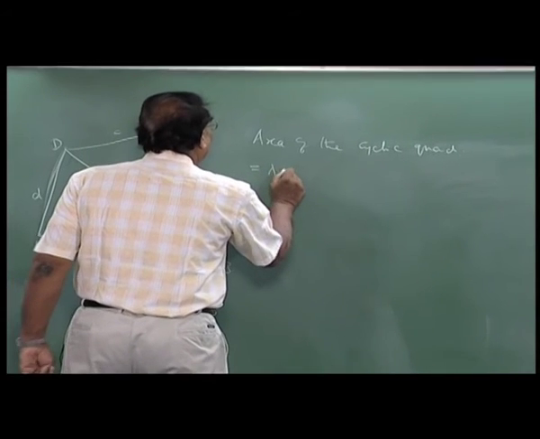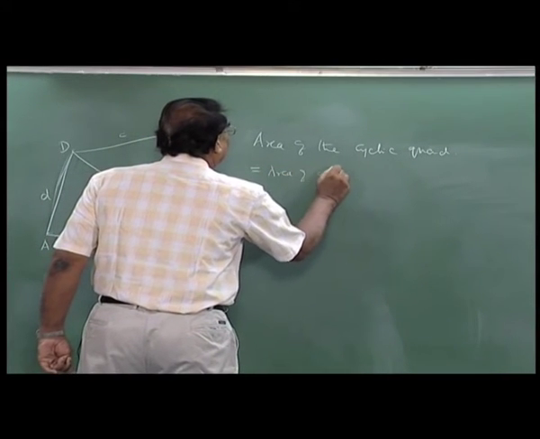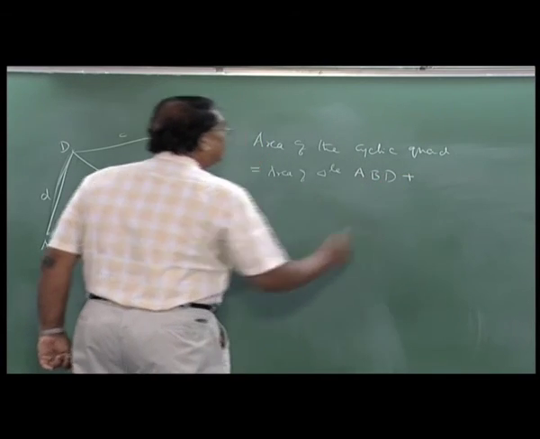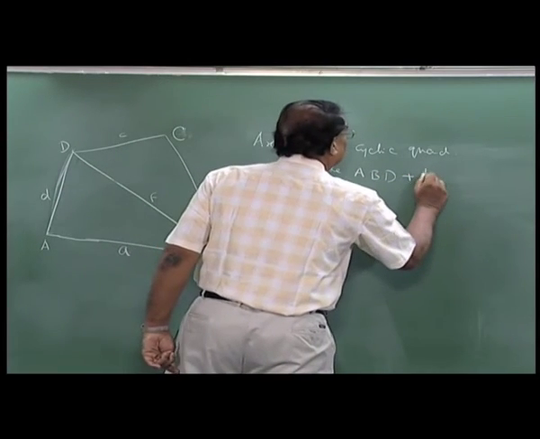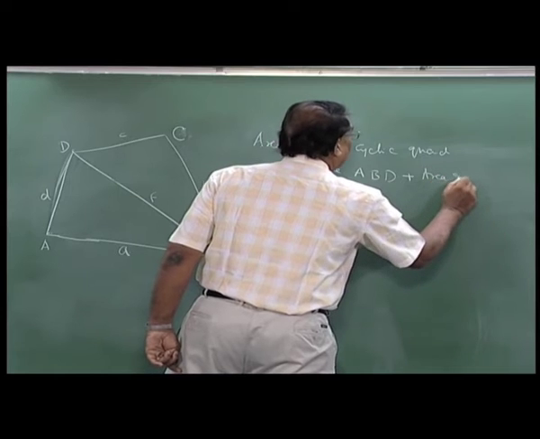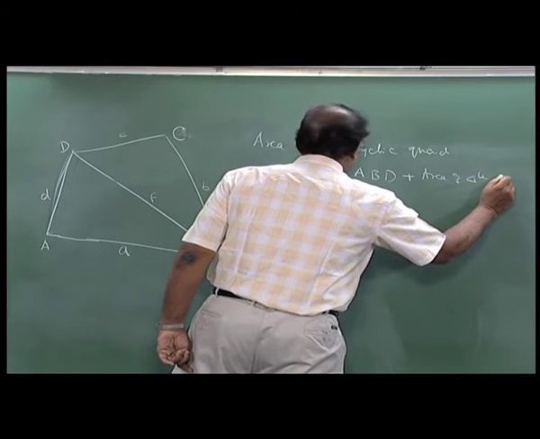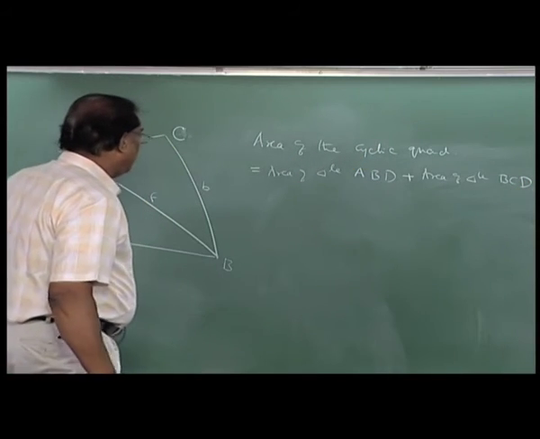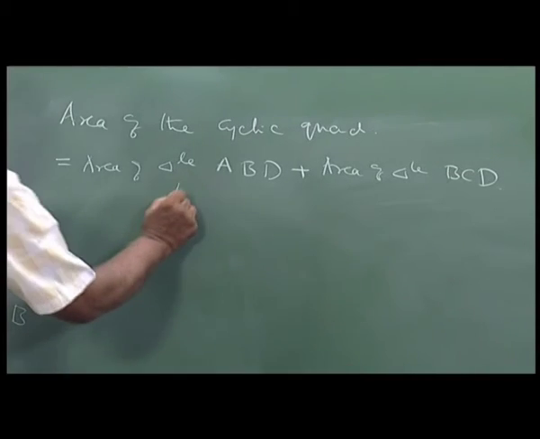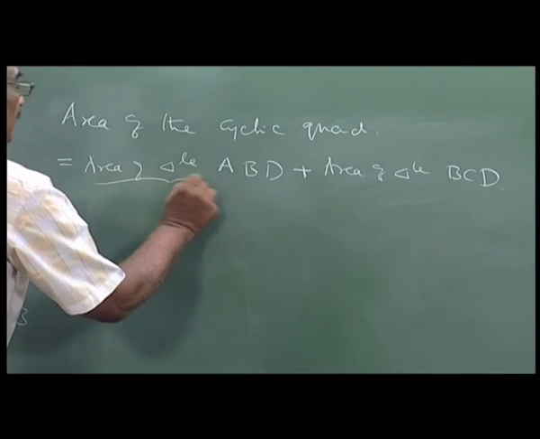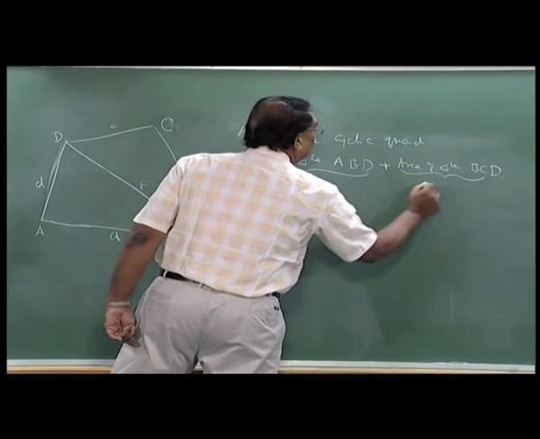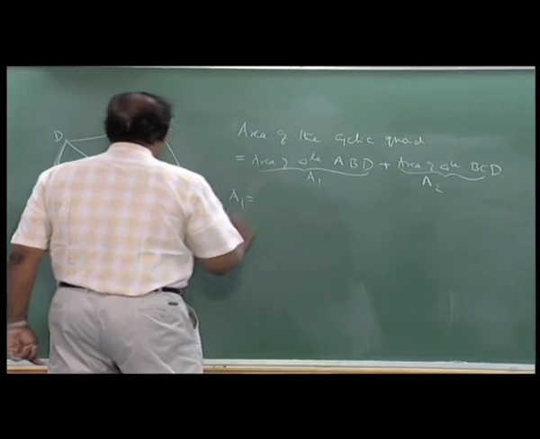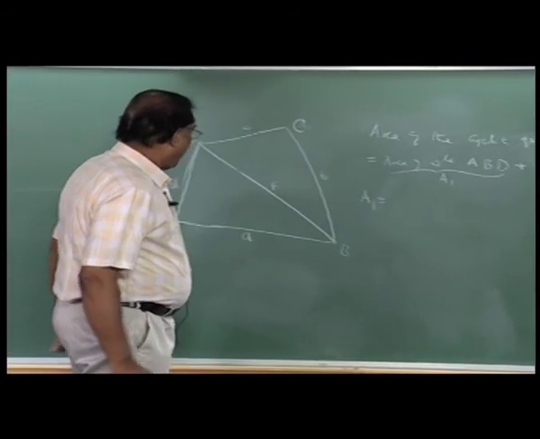Call these A1 and A2. The area of triangle ABD is half base into height.